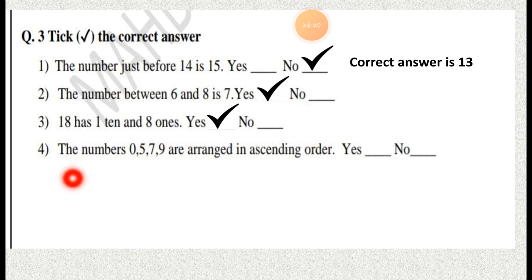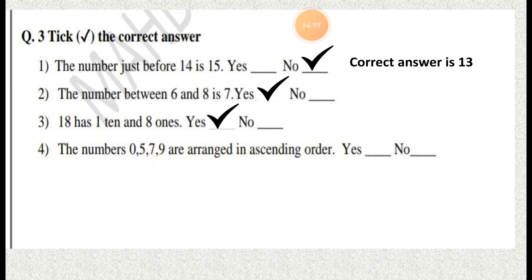So let's go to the next question, number 4. The numbers 0, 5, 7 and 9 are arranged in ascending order. This is the sentence. So what do you think, students? Are these numbers 0, 5, 7 and 9 arranged in ascending order or not? Ascending order means small to big.